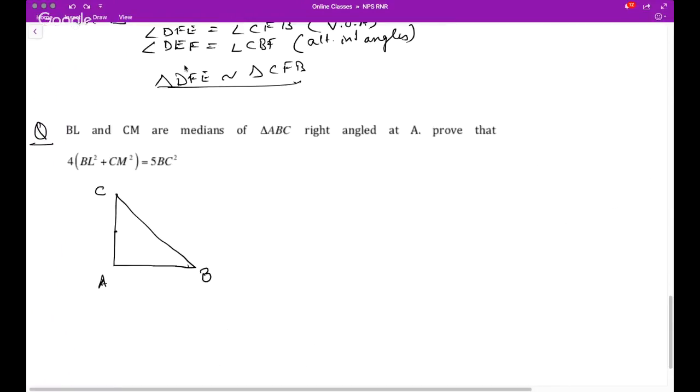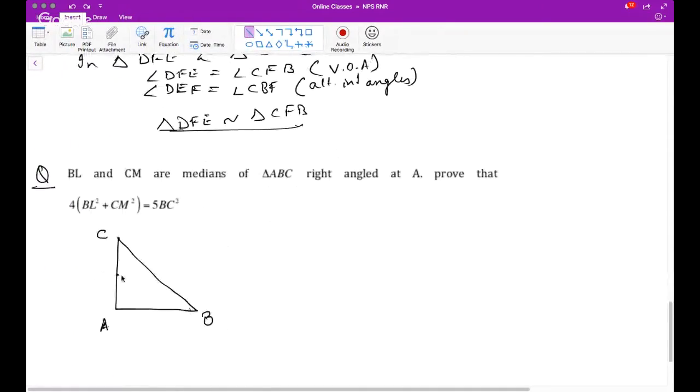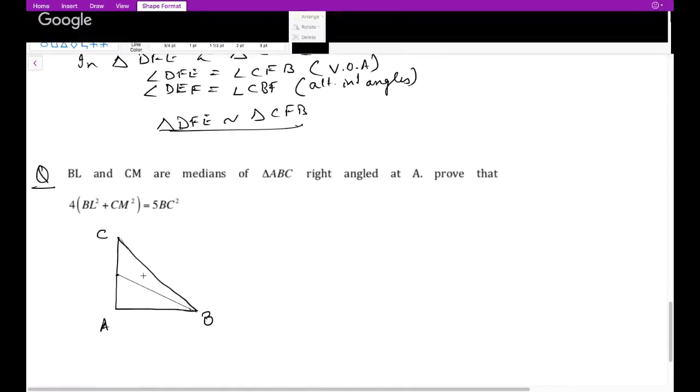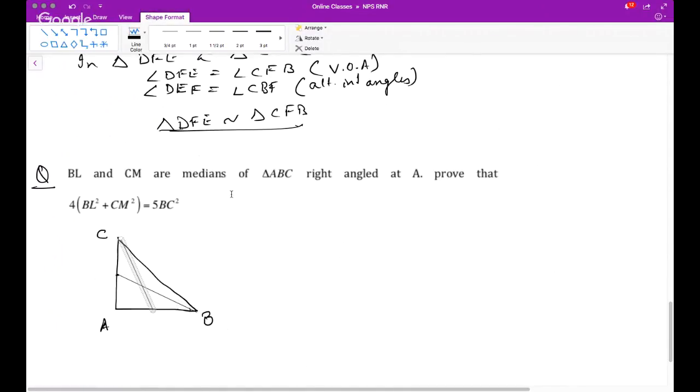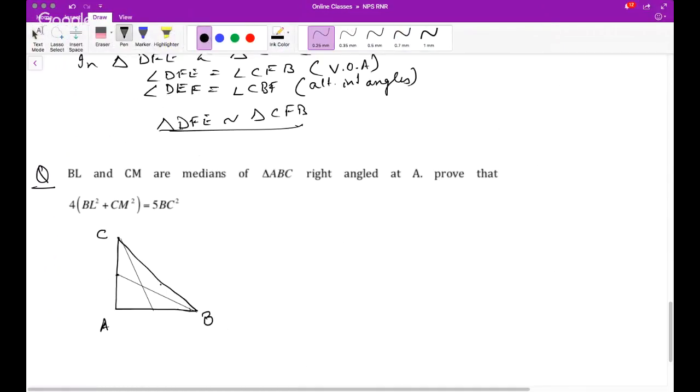Let me use this. Yes, this, and similarly, this is another median. Okay, so it's given that this point is M on AB, and this point is L. So to prove that 4 times BL square